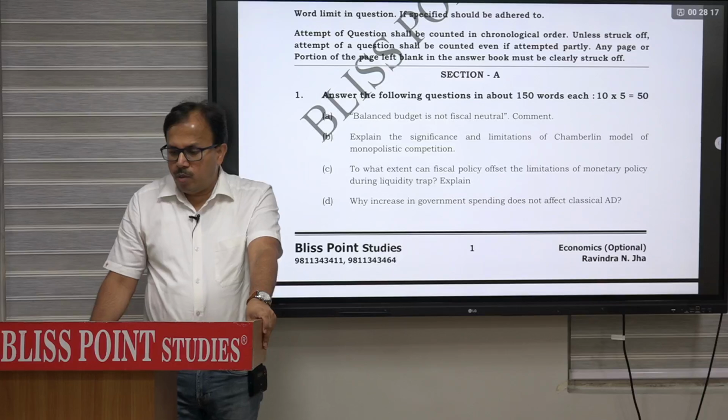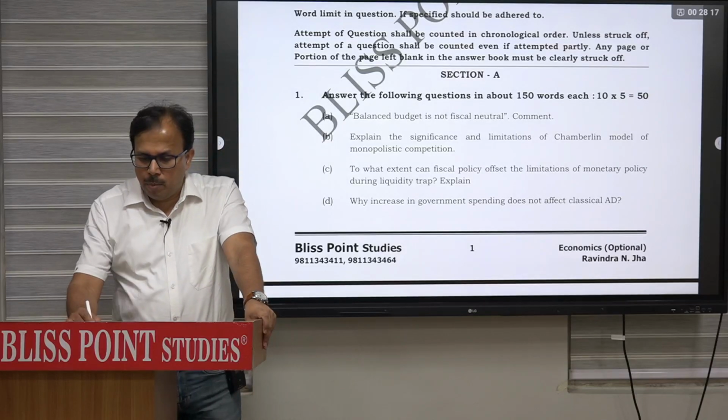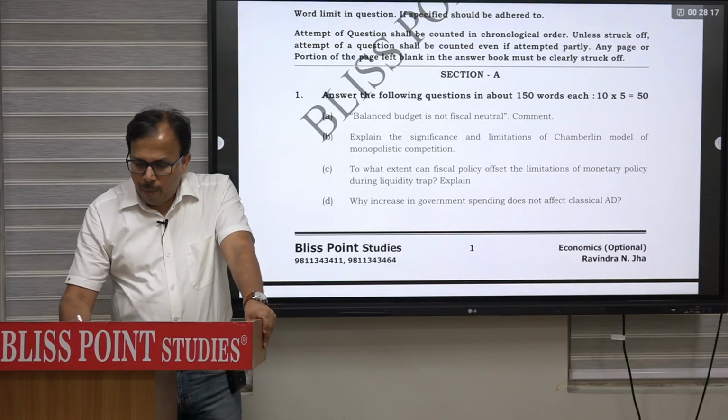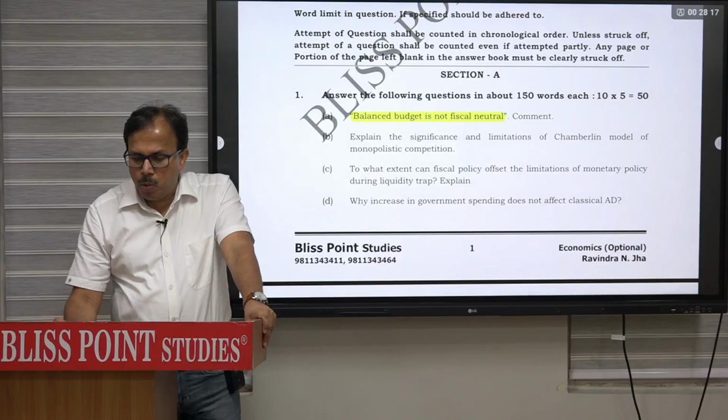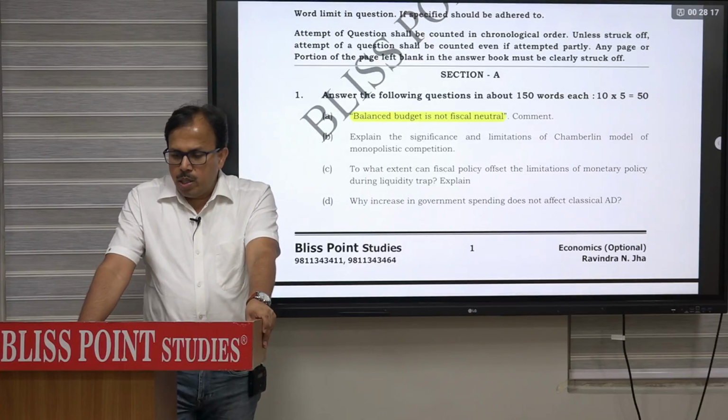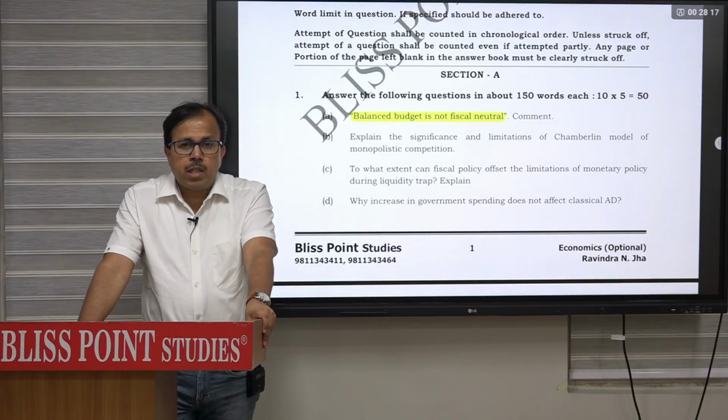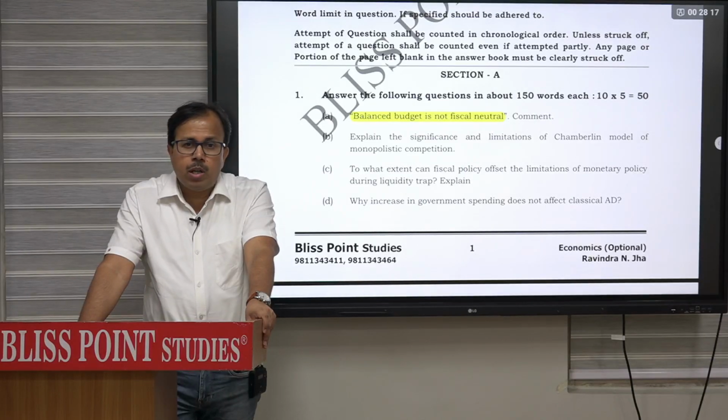Balanced budget is not fiscal neutral. You have to basically comment. Balanced budget is not fiscal neutral. What is the meaning of that statement? It is not fiscal neutral. If it would have been neutral, then balanced budget will not affect income. But if I am saying that it is not neutral, it means it will affect income.